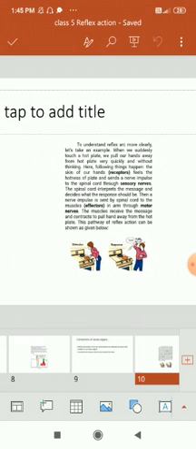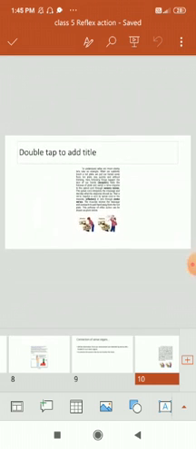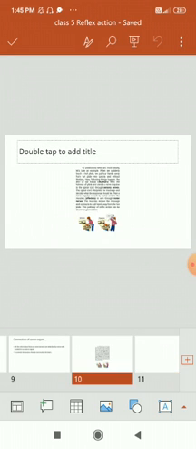See here, the boy is touching the object and taking his hand back. This is the response. This is the hotness felt by the person. Clear? Children, I hope you all understood what is meant by reflex action. The actions which are not controlled by our brain are called reflex actions. I already explained in this video examples of reflex action, and also what receptors and stimulus are, and how important the spinal cord is in our body.